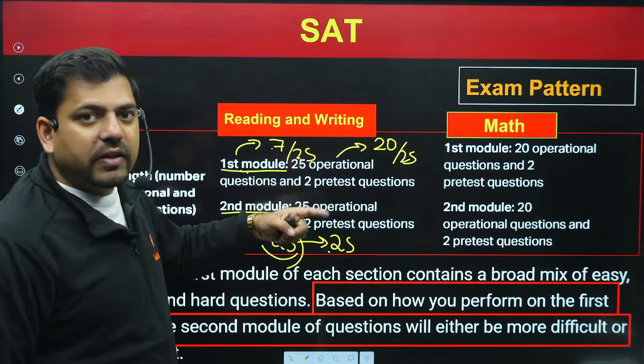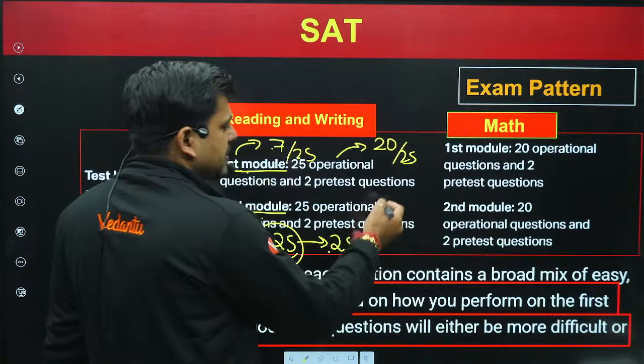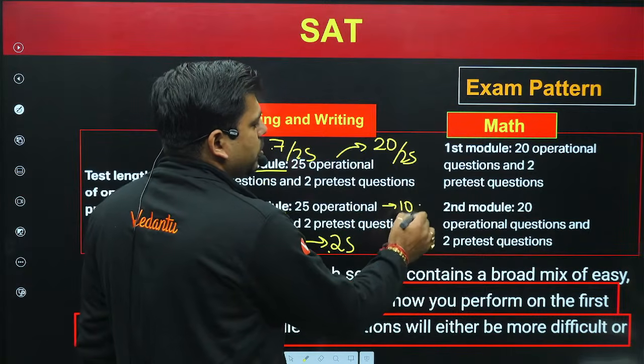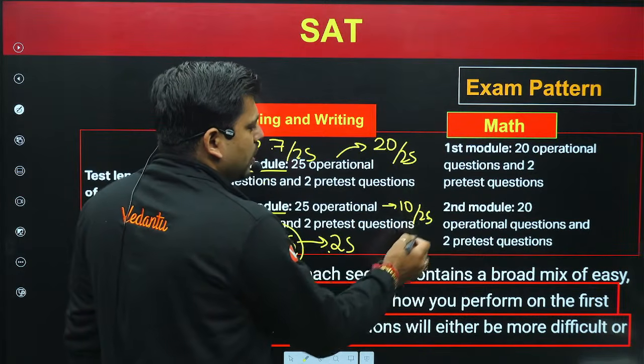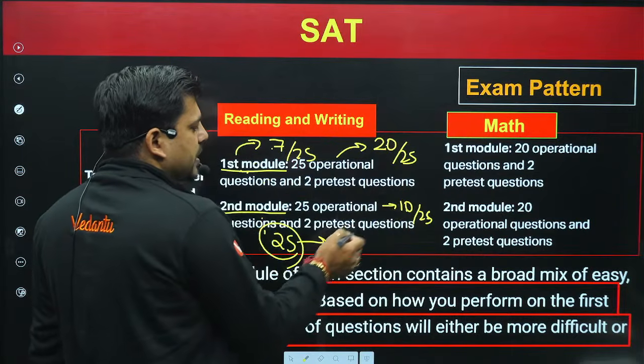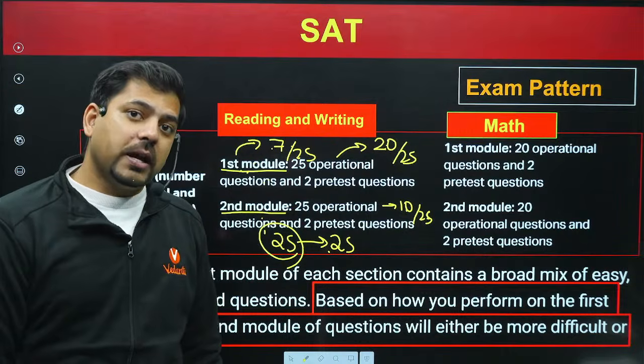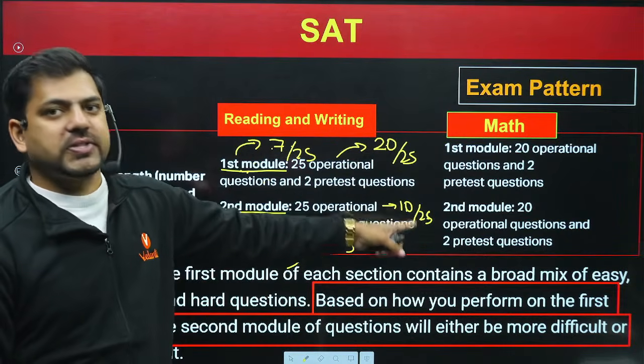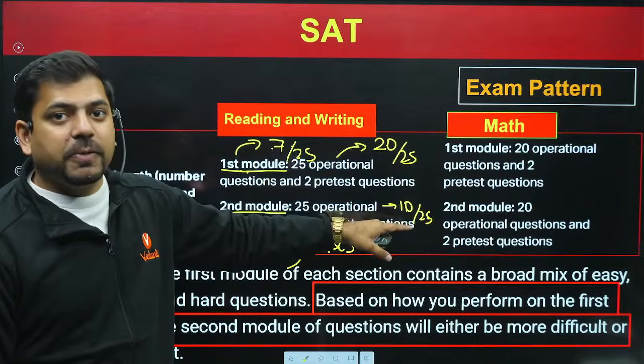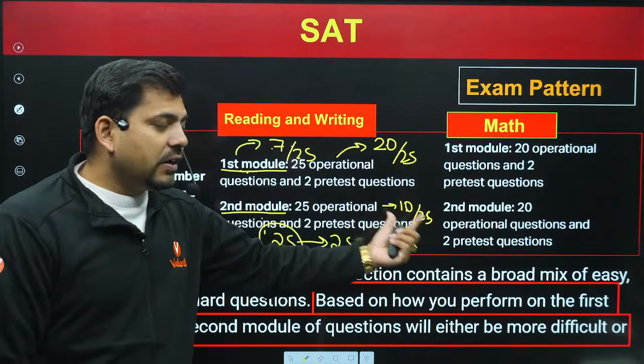So now the system will give a tougher paper. Now in this tougher paper, say for example, this guy got only 10 questions correct out of 25. So now this guy has got 30 questions correct. This guy has got 32 questions correct. So now who will have a better marking? The better marking would be for this guy, because this guy has performed well even in a tougher situation.